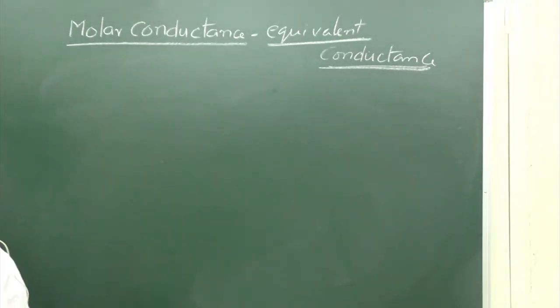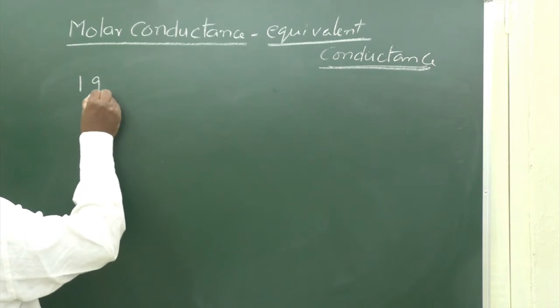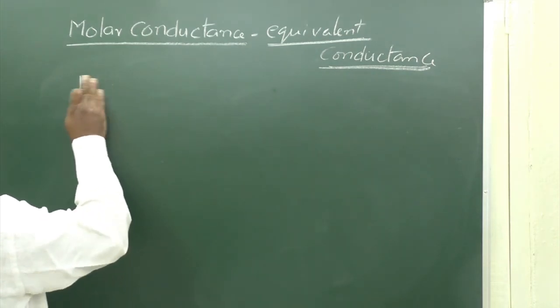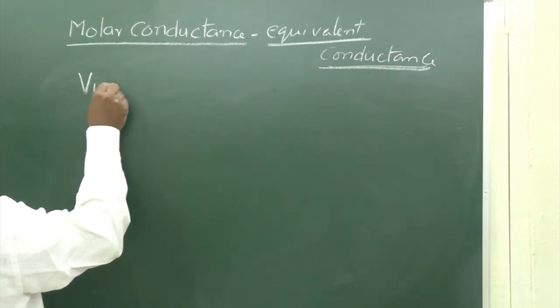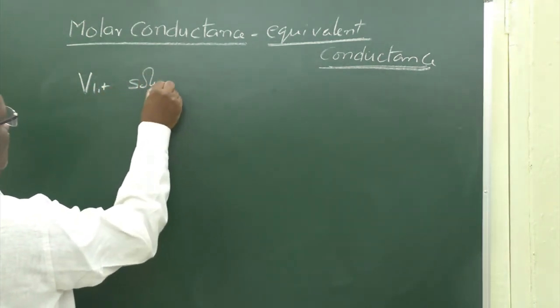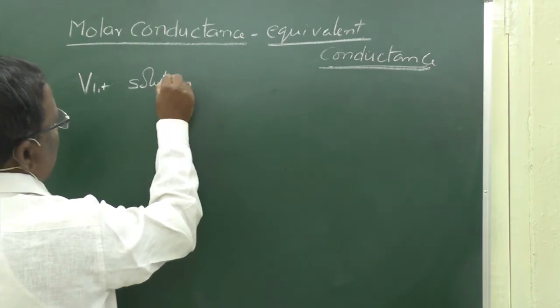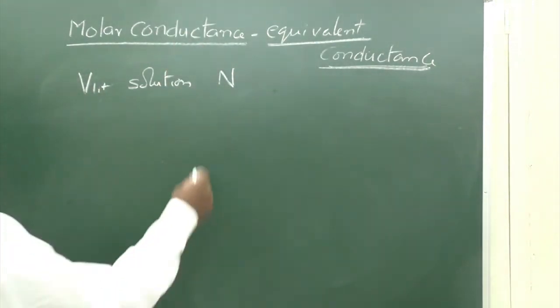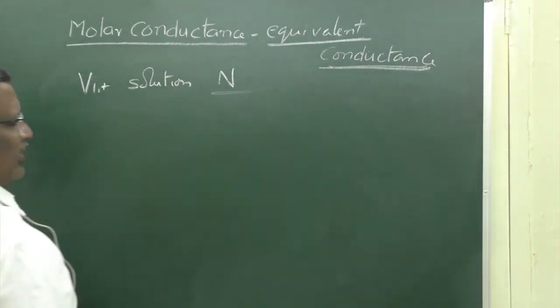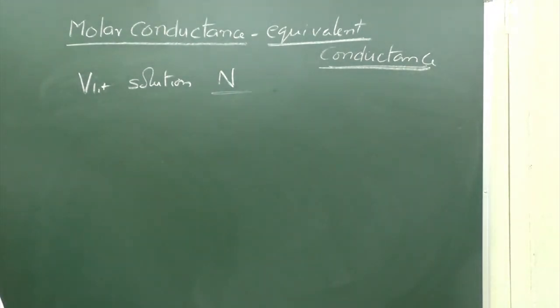Now, let 1 gram equivalent be in V liters of a solution whose normality is N. That means it contains 1 gram equivalent weight of solute.